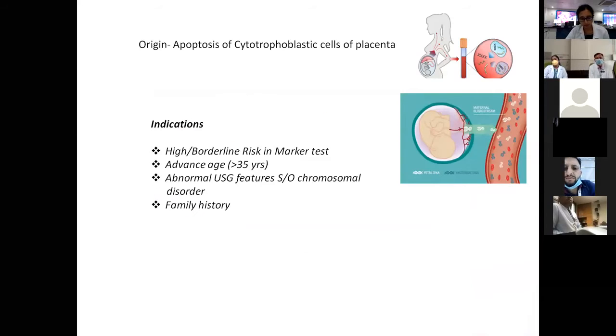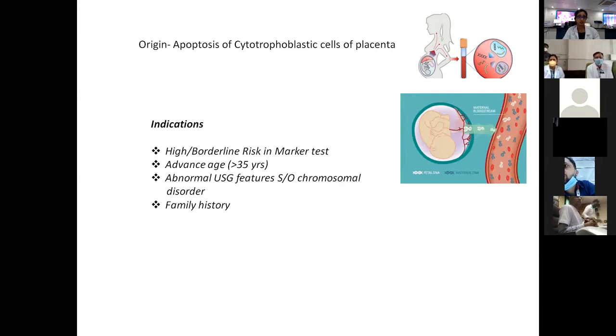So what is actually cell-free fetal DNA? From where does it arise? It is not actually fetal DNA. This DNA arises from the death of cytotrophoblastic cells of the placenta. With this death, DNA is released into the blood. So we need to be aware of a few limitations, as certain placental conditions can also affect the result.